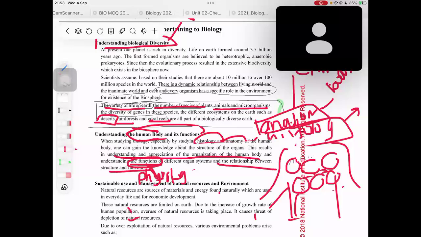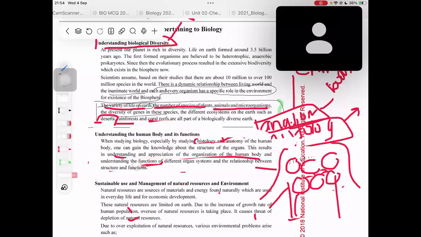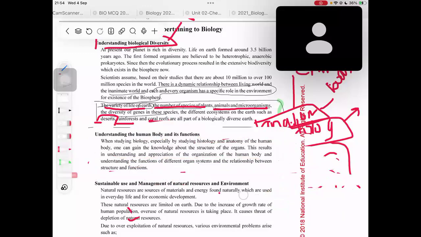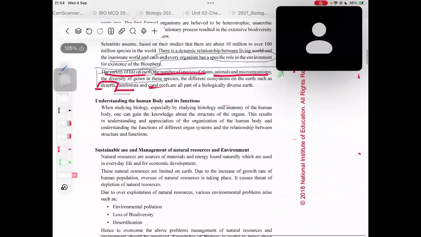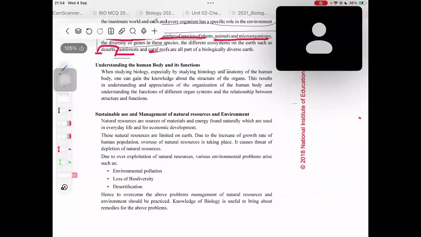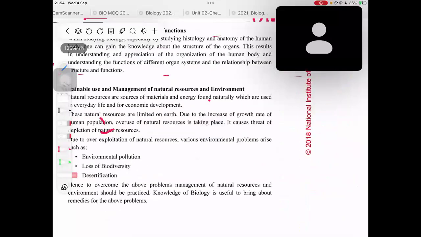Here also, I'm just telling you, I will come back to this part again. There were no SCQ points, no MCQ points. For essays also, there are only very few things that you could take from this part, right? But this is just important for your knowledge. You should have read this at least once in your A-level time. Plus, it's better if you could study and memorize the areas that I'm telling you, but no need to put much effort because these are rare essay topics, right? I will tell you later, not now. After I finish this part, I will come to how to write the essay on this part, right?